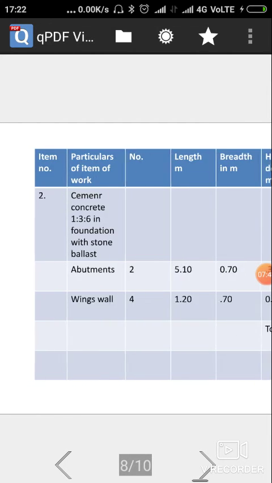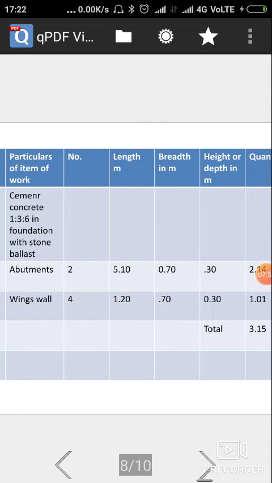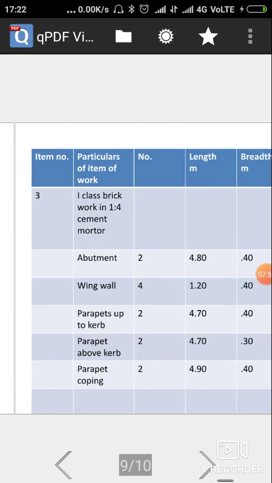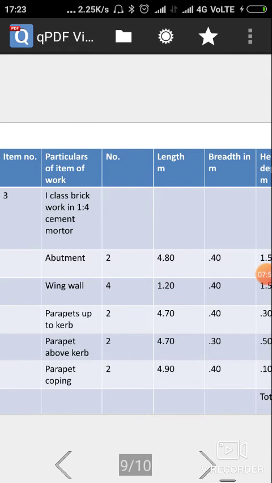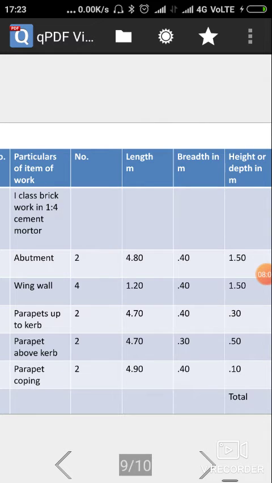This is for foundation work, 1:3:6 cement concrete in foundation with stone ballast. Next is first class brickwork in 1:4 cement mortar. Brickwork, abutment: 2 abutments.